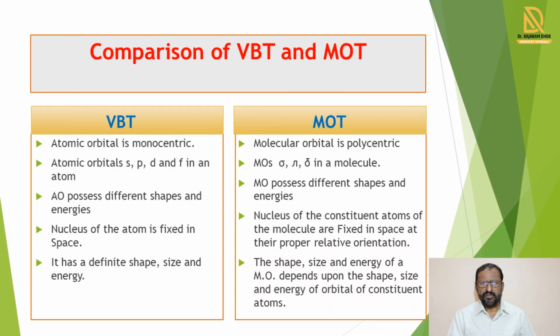In case of molecular orbital theory also, the molecular orbitals formed also possess different shapes and different energies. Then the next difference between valence bond theory and molecular orbital theory, in valence bond theory, the nucleus of the atom is fixed in space. But in case of the MOT, the nuclei of the constituent atoms of that molecule are fixed in space at their proper relative orientations.